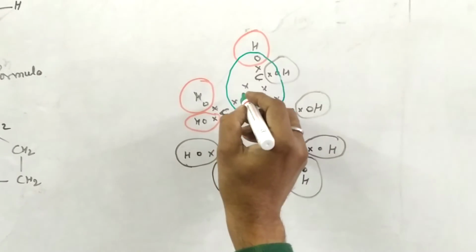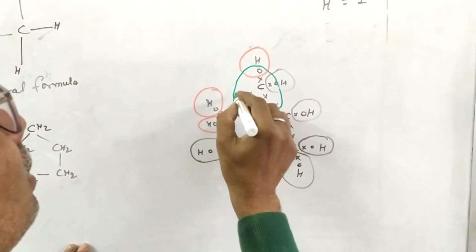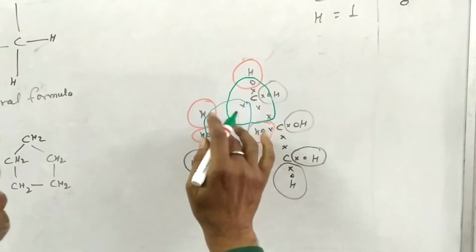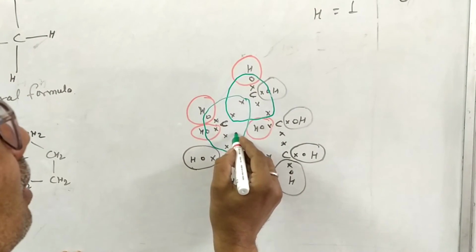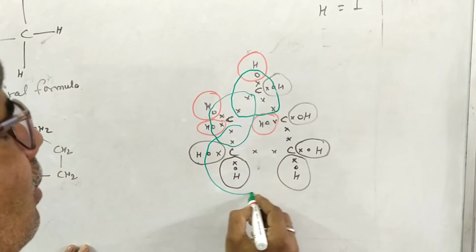Similarly here, these two electrons in the carbon circle.